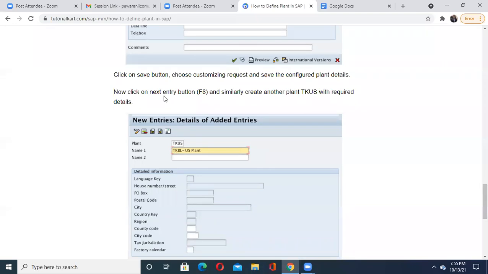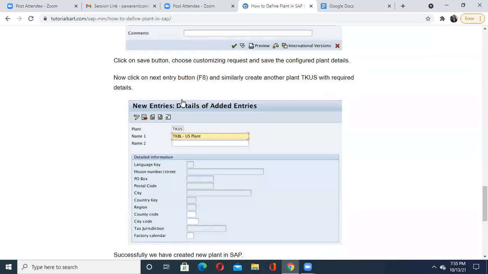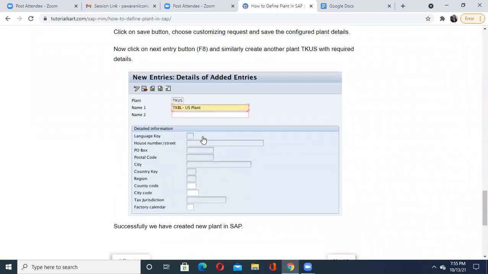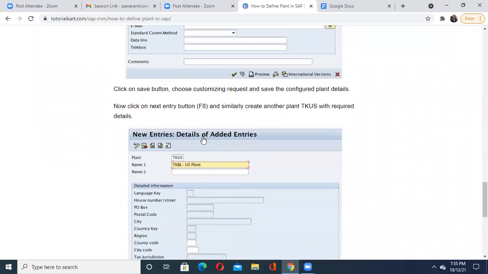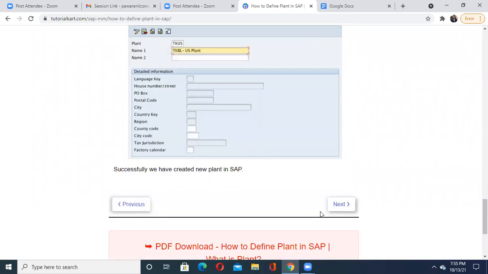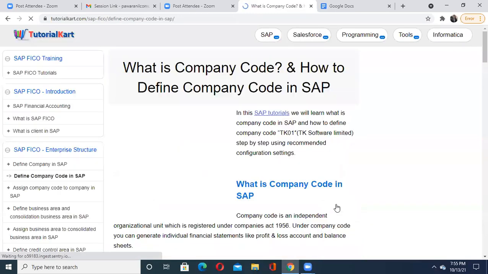To go to the new window, either you press the F8 button from the keyboard, then you can create your other plant. Just like you created the previous plant, you can add one more plant in a similar fashion. Again, you will give the plant details in short, then a name for that plant as a description. Once it is given, again you will edit this particular plant's details to give its address.